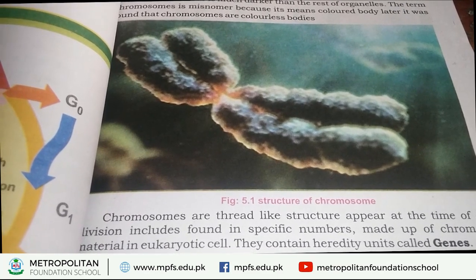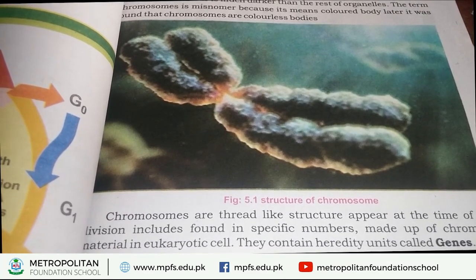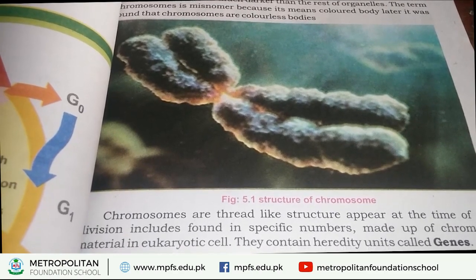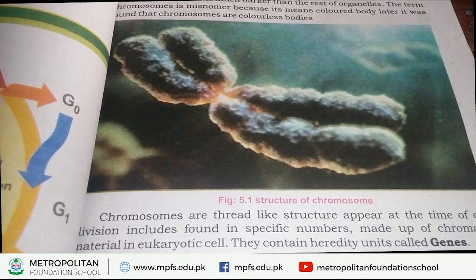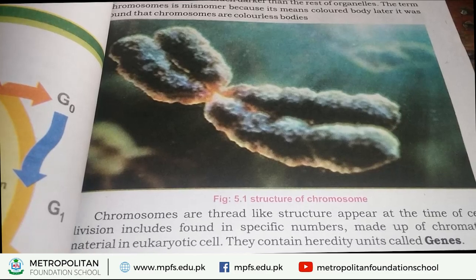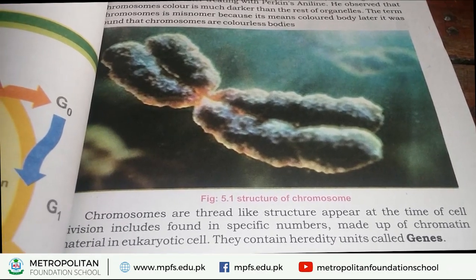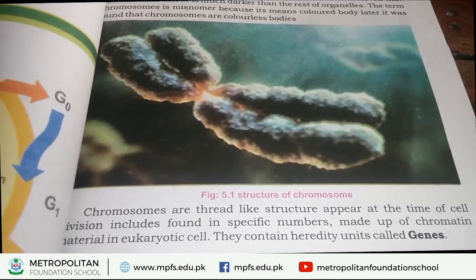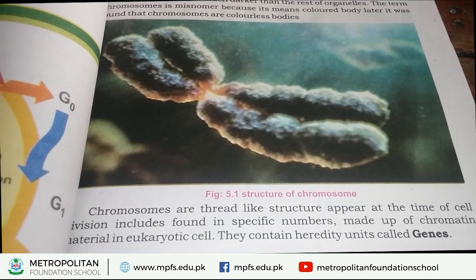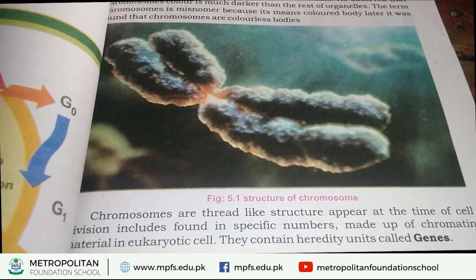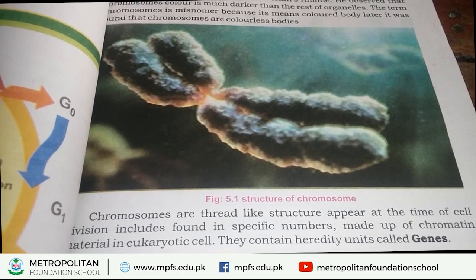The basic explanation here helps us understand the term chromosomes. What are chromosomes? I hope students you understand very well that chromosomes are thread-like structures, and this thread-like structure appears at the time of cell division.